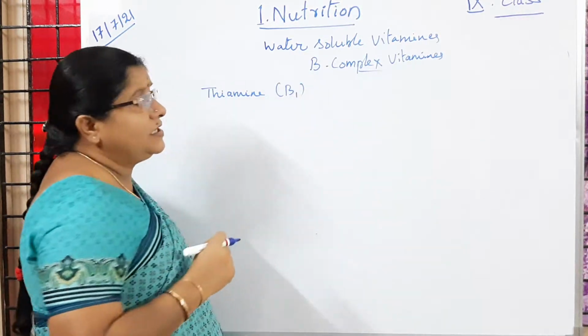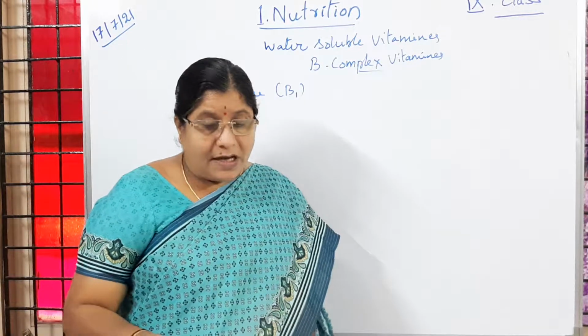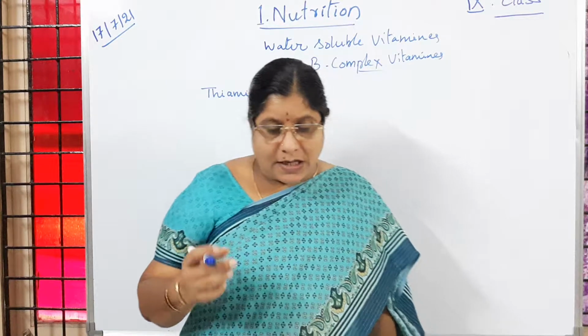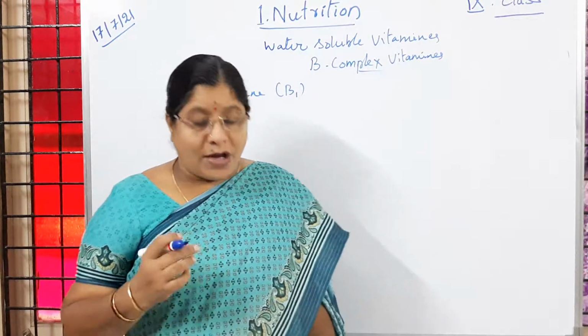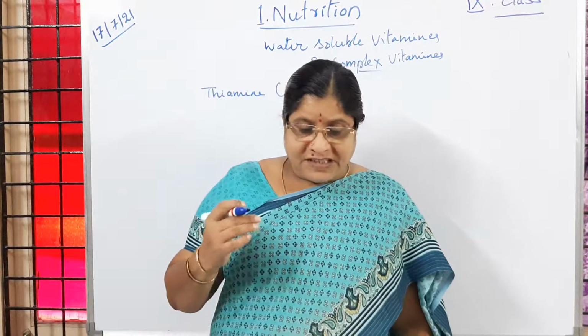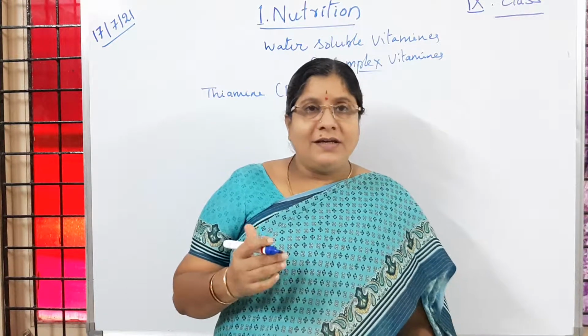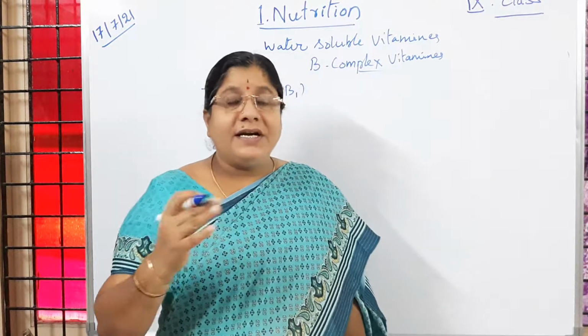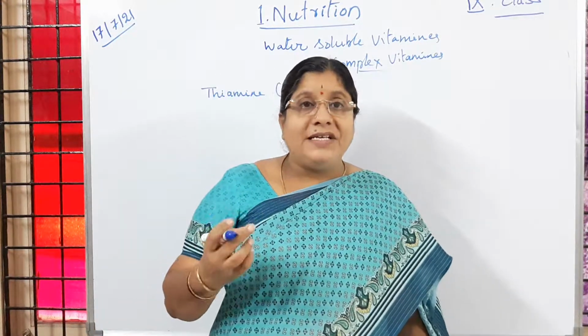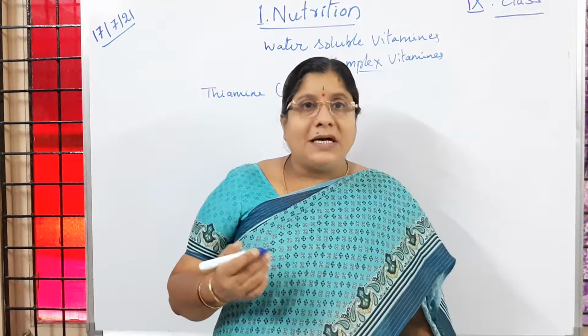Thiamine, also called B1, is present in almost all food resources like cereals, oil seeds, vegetables, milk, meat, fish and eggs. Cereals are the different types of grains which we consume: rice, wheat, jowar, bajra, barley.